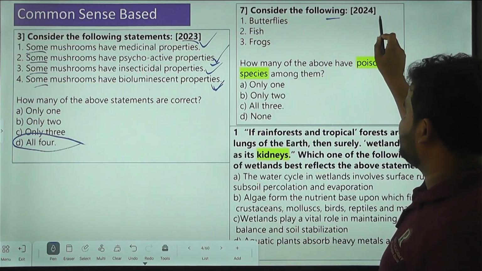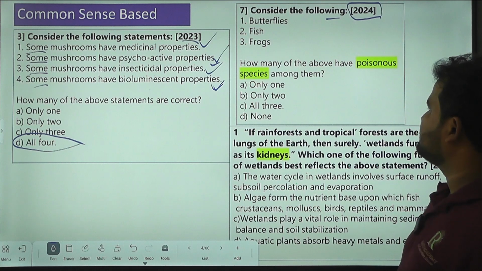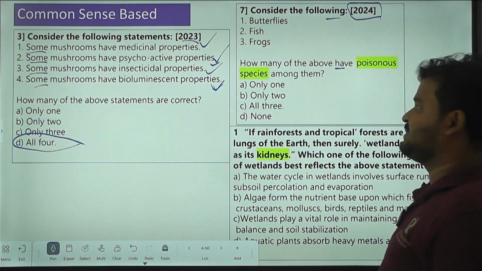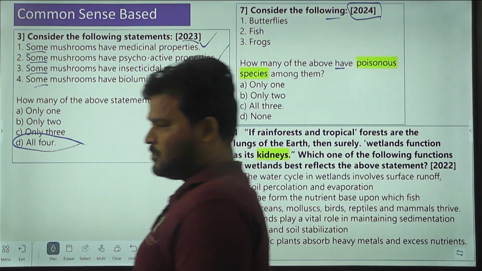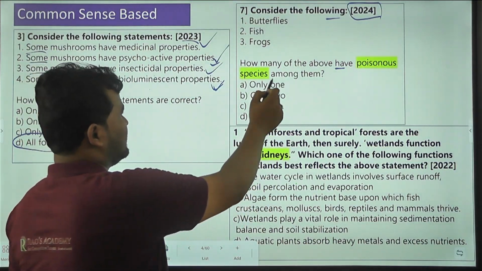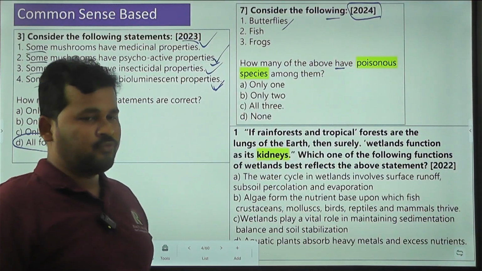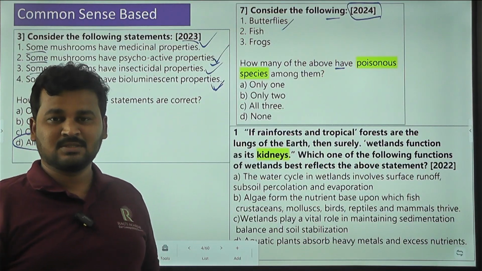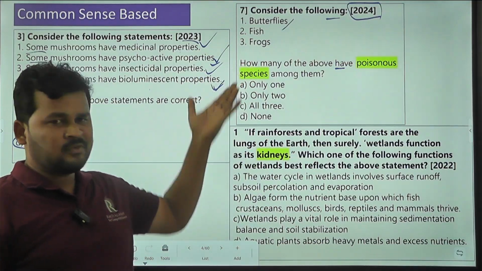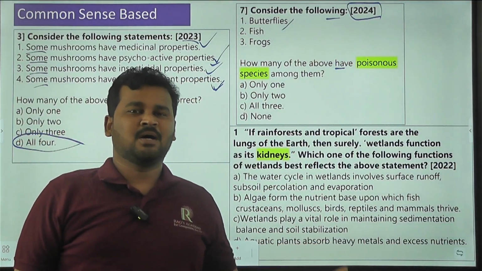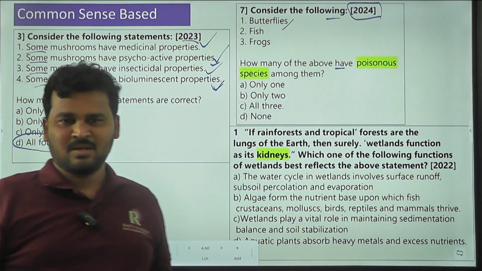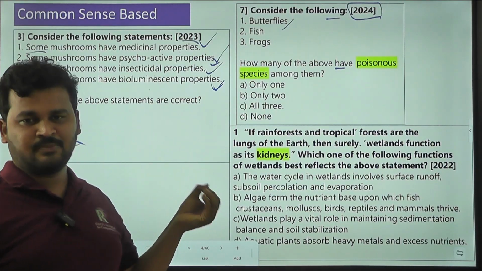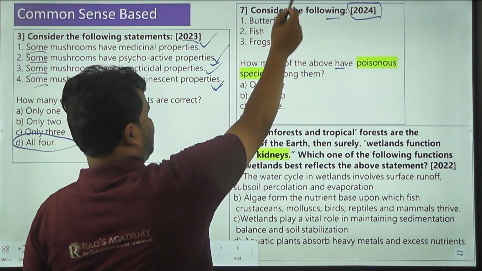So, this question came in the year 2024. See here, how many of the above have poisonous species among them? The options given are 1 butterflies, 2 fish, 3 frogs. It is a common sense based question. Why? Because butterflies may have poisonous species. They can exhibit poison. Maybe there were poisonous species. The chance is there. So we can go for one.